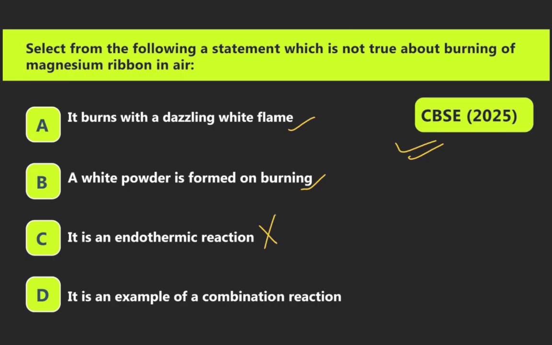Now next: select the statement which is not true about the burning of magnesium in air. Option A, it burns with a dazzling white flame. Option B, a white powder is formed on burning. Option C, it is an endothermic reaction. No, it is not an endothermic reaction. It is an example of a combination reaction. So option C is incorrect, but the other options are correct. This question came in CBSE 2025.